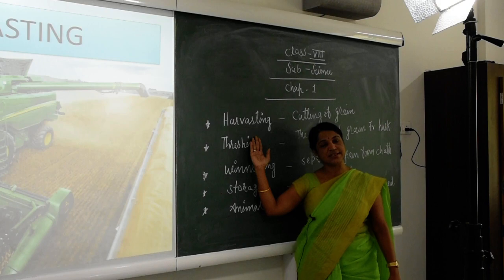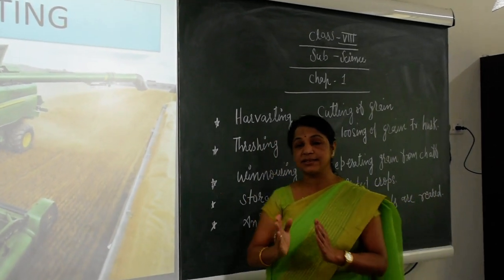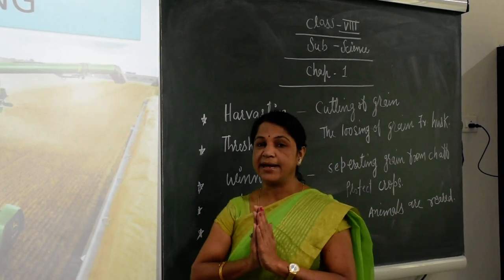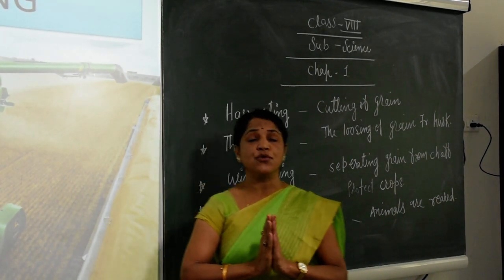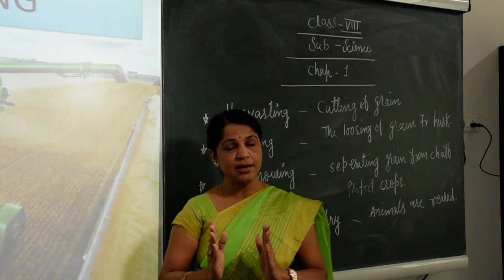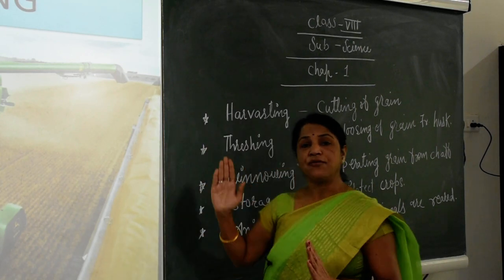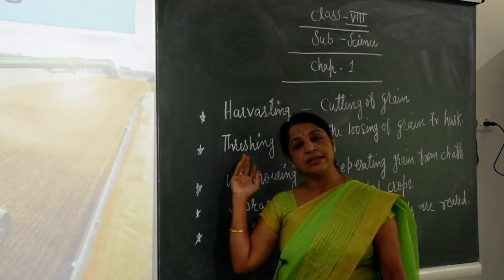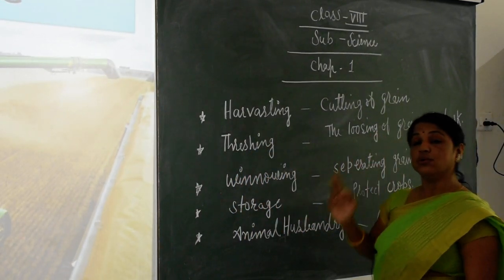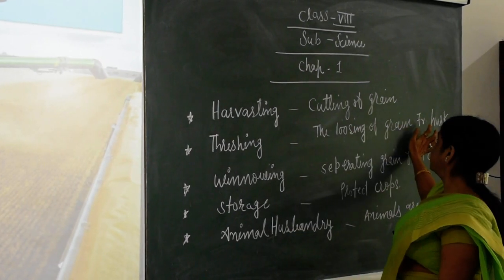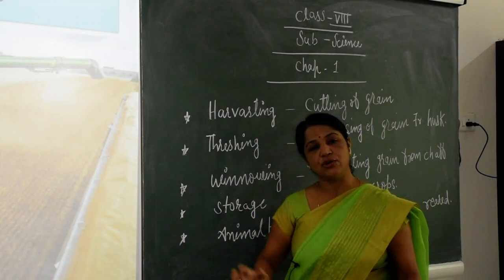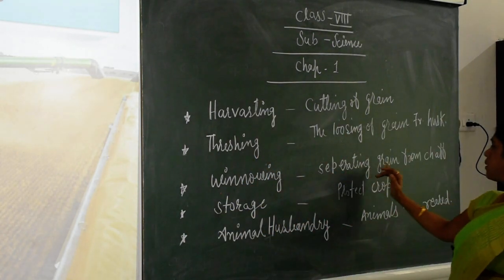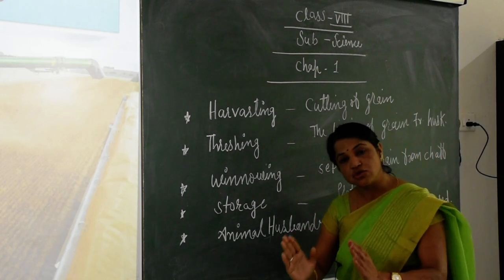First there is harvesting. Harvesting is the process of cutting the grains. Sometimes we use a few tools such as the sickle or the reaper. After harvesting we have threshing. Threshing means loosening the grain from the husk. After that we use winnowing. Winnowing means separating grain from the chaff.